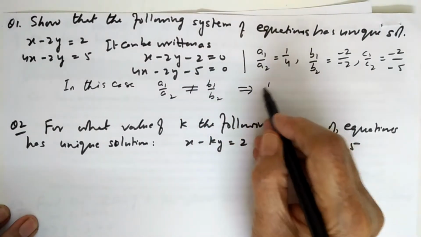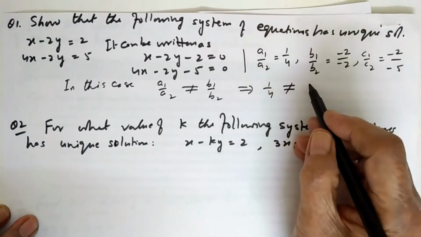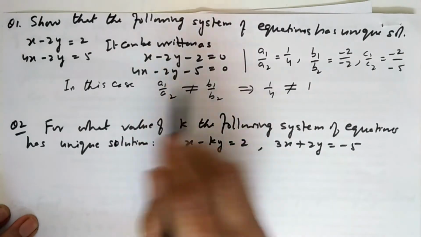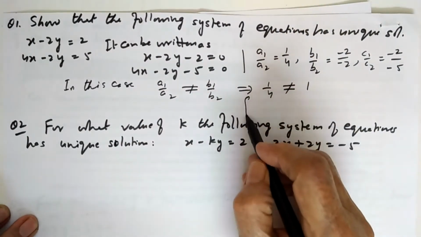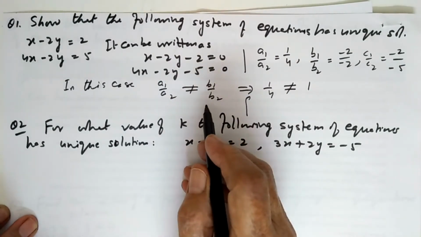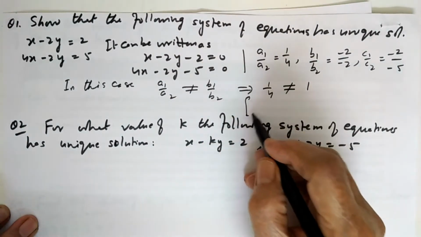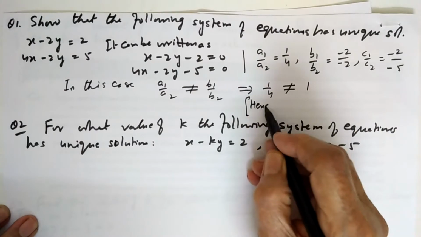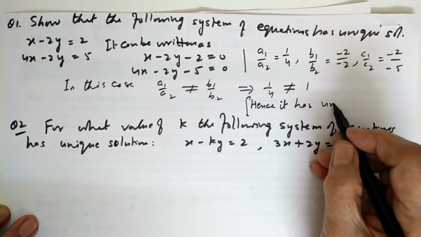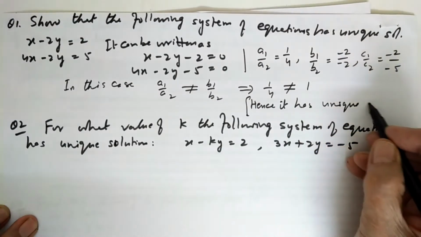How did this come? 1 upon 4 is not equal to 1; minus 2 upon minus 2 is 1. Hence it has a unique solution. The ratio of the coefficients of x and the coefficients of y is not the same. Hence this system has a unique solution.